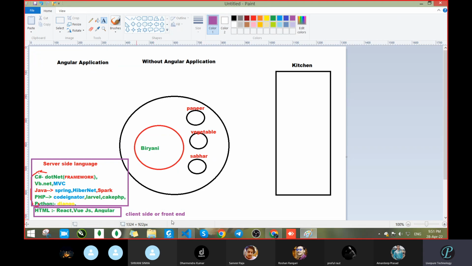So this is the client side or front end. Front end or client side applications can't contact the database. For contacting the database you need a server side language. So how can you contact them? Let me make one simple example. I will come back to this. This is one application, then this is another application, then this is another application here.